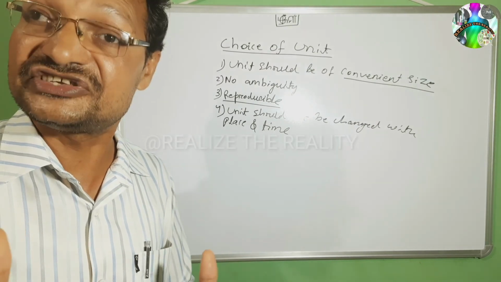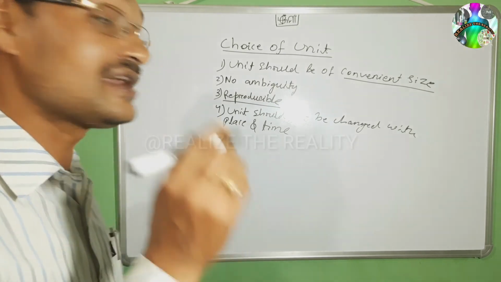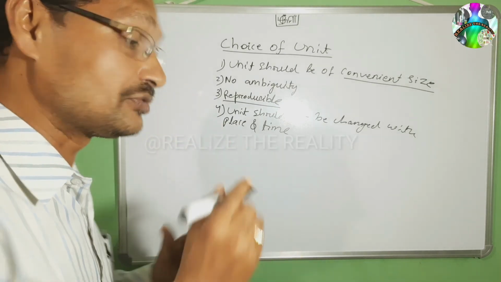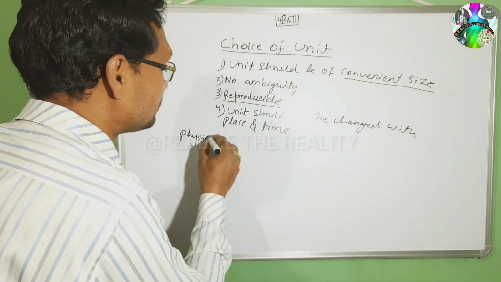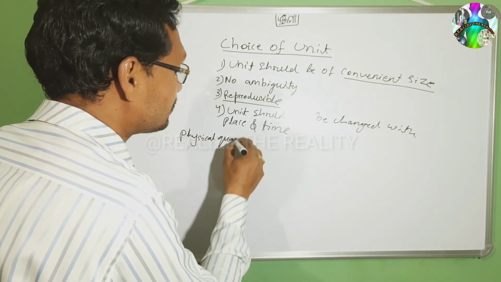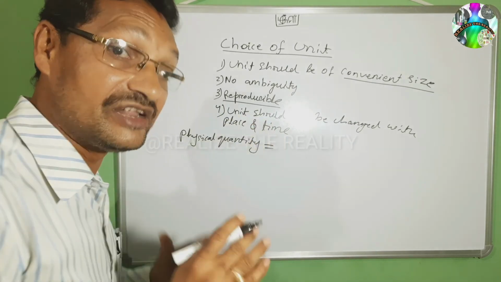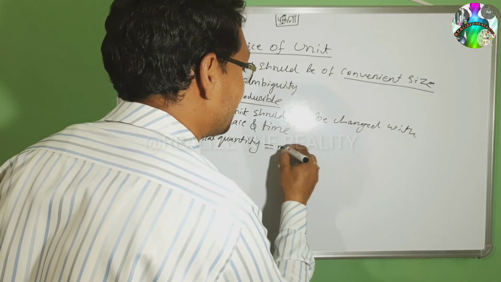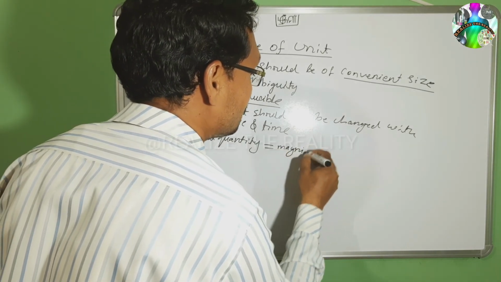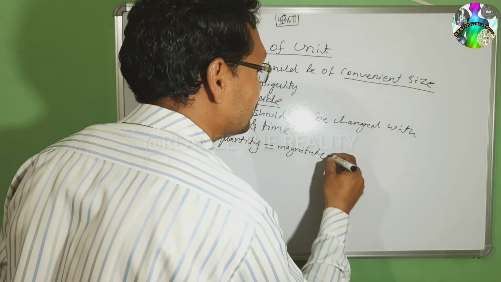I hope you understand how to express a physical quantity with the appropriate unit. That is why, at last, I would like to say in this episode, a physical quantity should be the multiplication of numerical value, I mean magnitude, into unit.